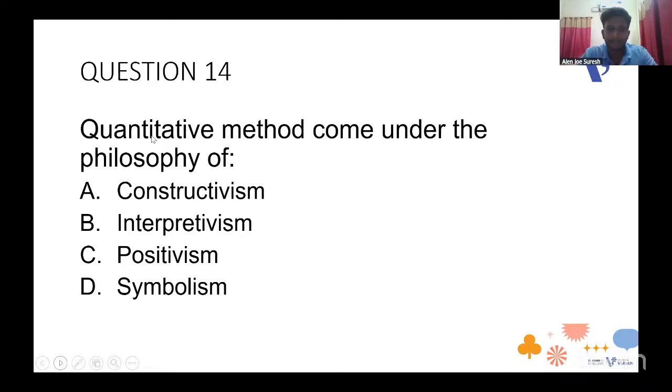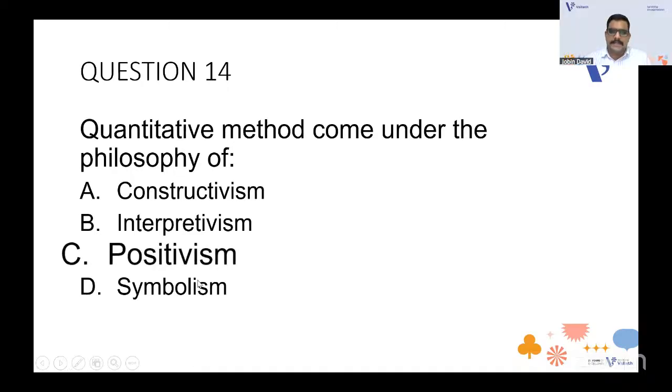Can you read this question for me, Alan? 14. Quantitative method comes under the philosophy of: option A, constructivism; option B, interpretivism; option C, positivism; and option D, symbolism. Quantitative research has statistical measures and statistical analysis to follow. So which philosophy does it come under? Constructivism, interpretivism, positivism, or symbolism? It is positivism only. Quantitative methods rely upon real facts, so it's positivism.